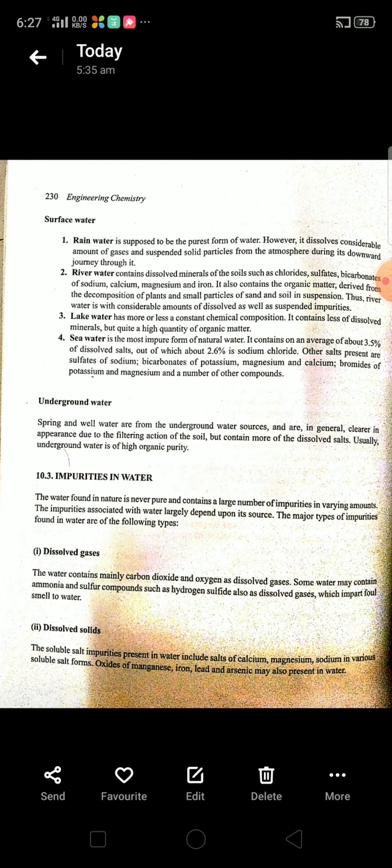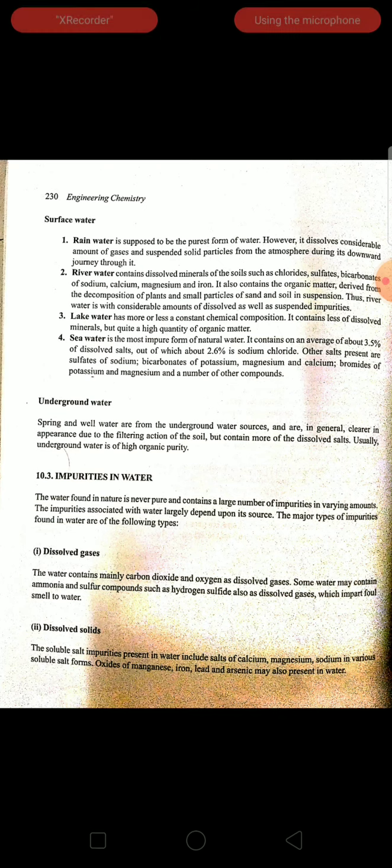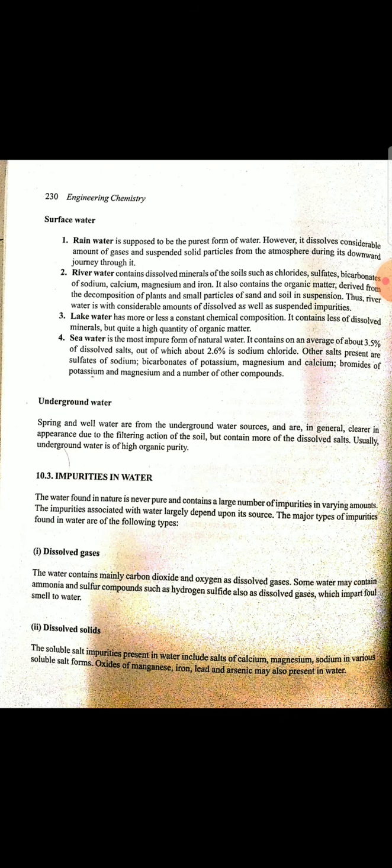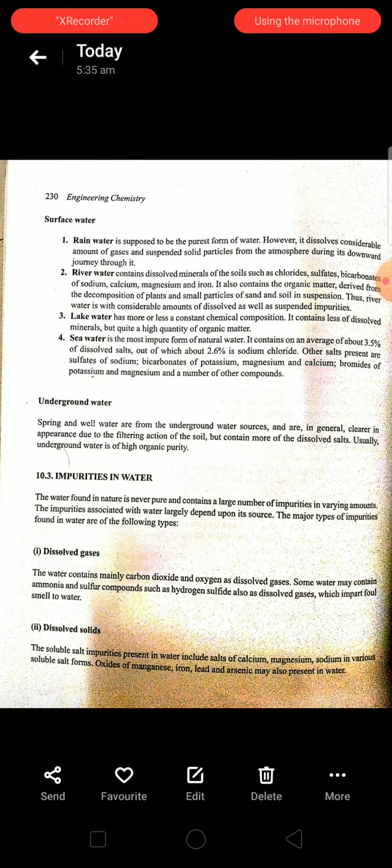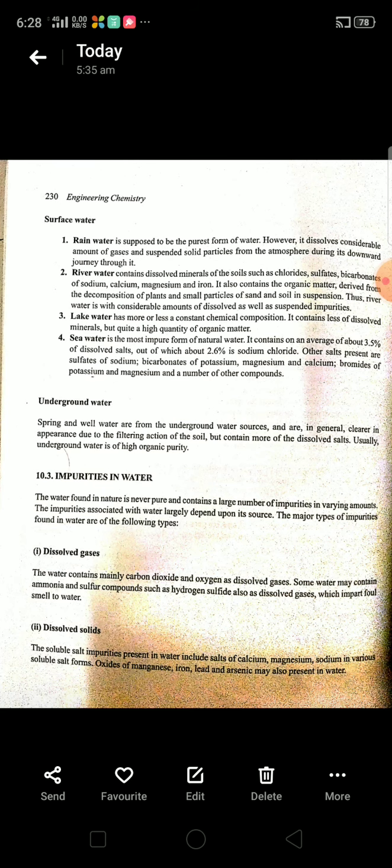Next, the impurities present in the water are dissolved solids, or dissolved salts. The salts present in the water are salts of calcium, magnesium, and sodium, which are in soluble form. Other substances present are oxides of manganese, iron, lead, and arsenic. These are the dissolved salts present in the water.